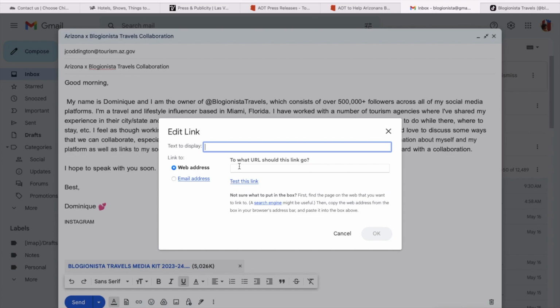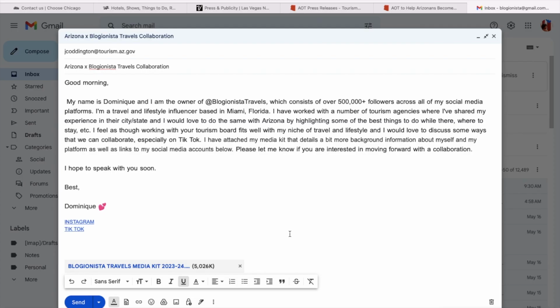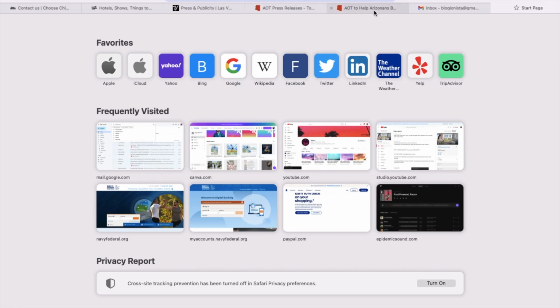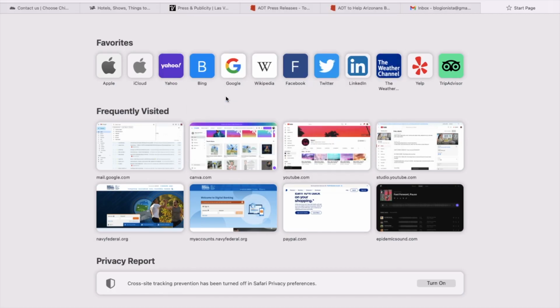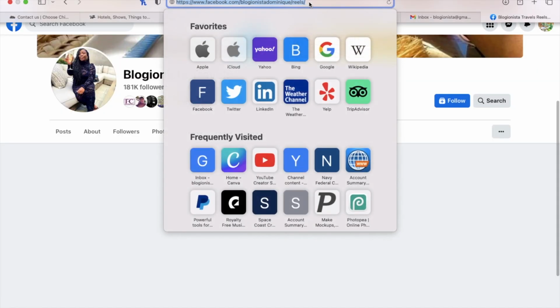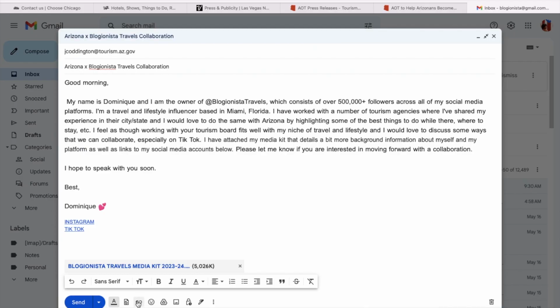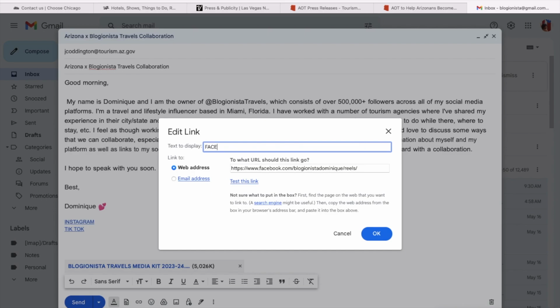And I'm always going to say this to you guys, you want to make it as easy as possible for these people to find you and to see your page. You don't want to make it difficult at all. You don't want them to do any searching. When they open your email, you want them to be automatically able to click on any and everything that they're looking for. You don't want to make it hard because, a lot of people, their attention span isn't always there. You just want to make it particularly easy for them to glance through all of their information and for them to know everything that they need to know about you.